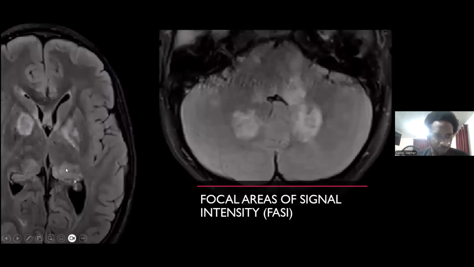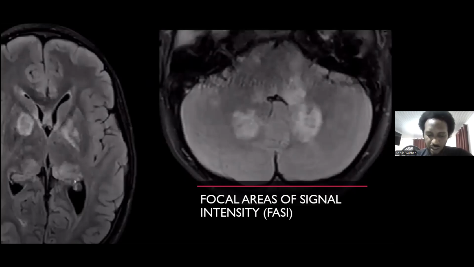We are also able to appreciate the bilateral thalami, as well as the dentate nucleus of the cerebellum and the brainstem. Now, these usually do not enhance with contrast and they do not cause any mass effect, which is a hallmark of these intensities on an MRI.